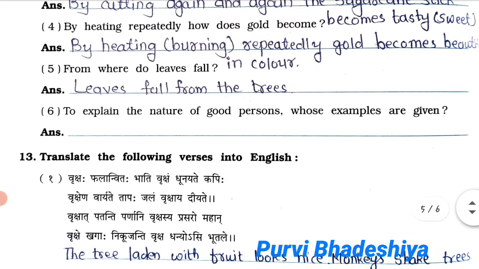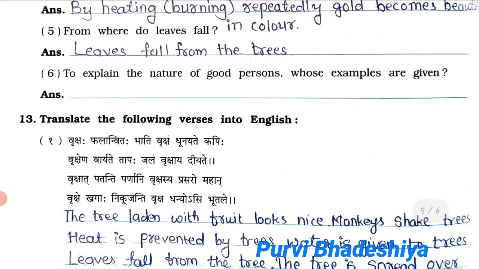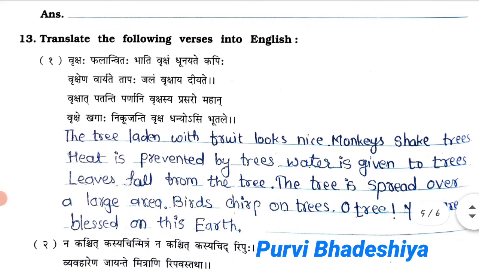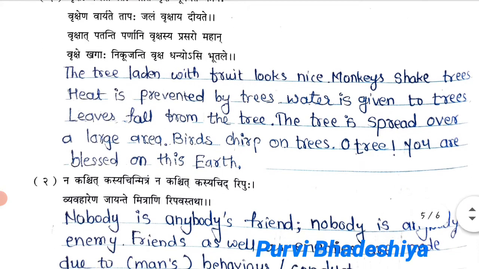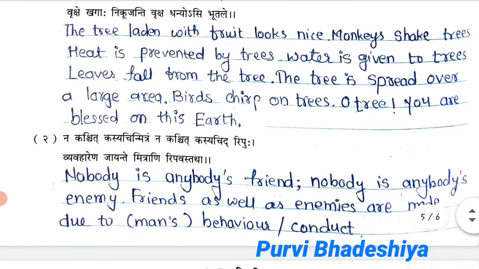And sixth, to explain the nature of good person whose example are given. So here to explain the nature of good persons, example of sugarcane, then gold and sandalwood tree is given. Question number 13, translate the following verses into English. So here you can see the translation of the given verses that you have to note down in your workbook.